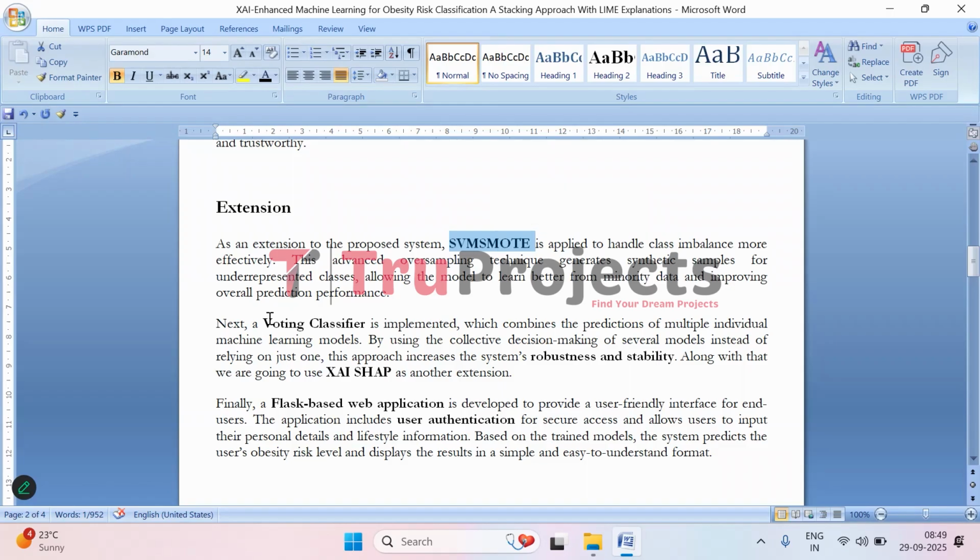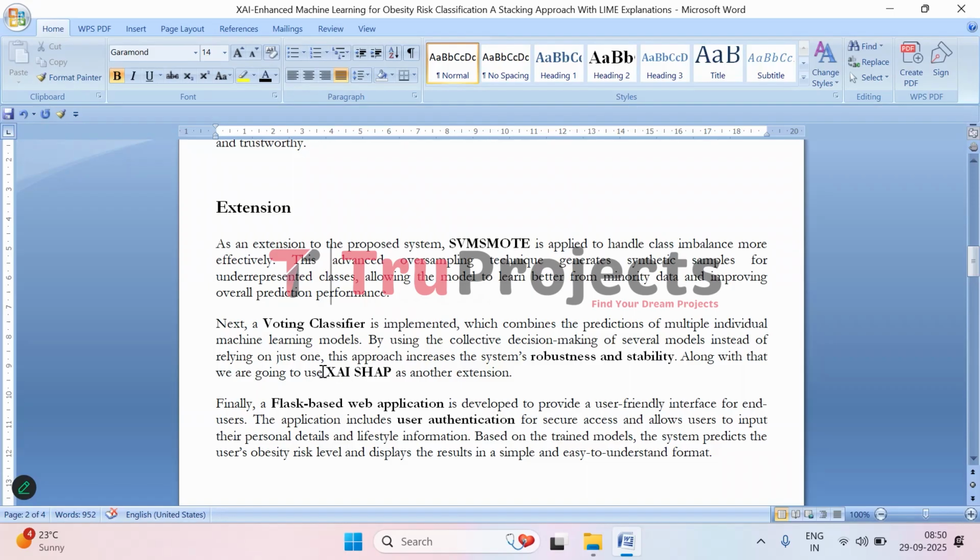And we have also integrated the other ensemble model, the voting classifier. So it is the same as the stacking classifier, but it works in a more advanced way. Instead of relying on just one model, this combines the predictions from several different models and takes a kind of majority vote to decide the final outcome. This makes the system more reliable because it is not depending on a single model that makes mistakes, and it uses the strengths of multiple models together.